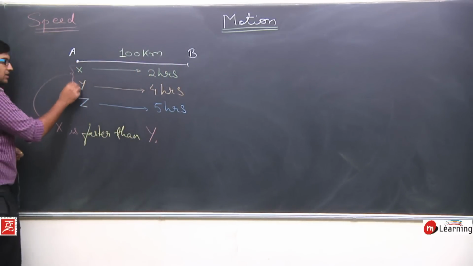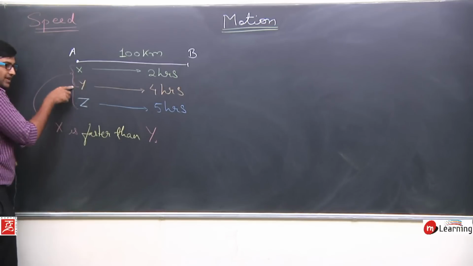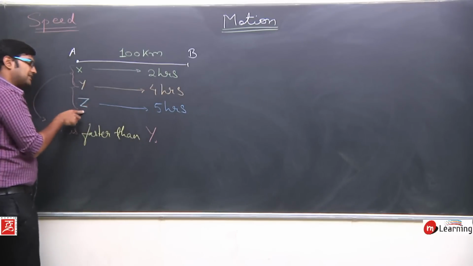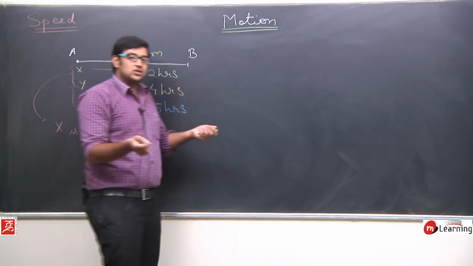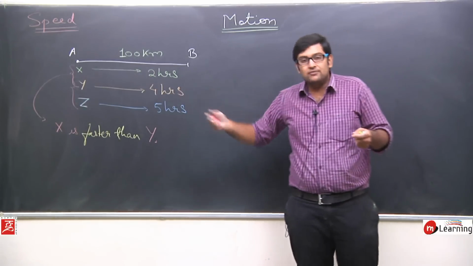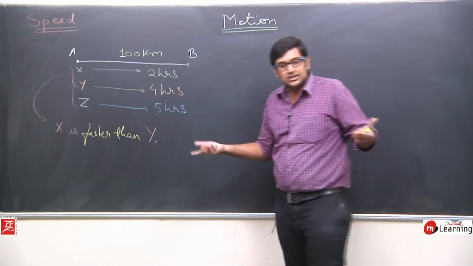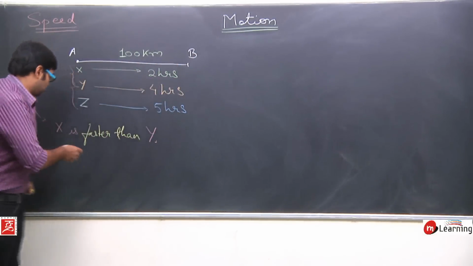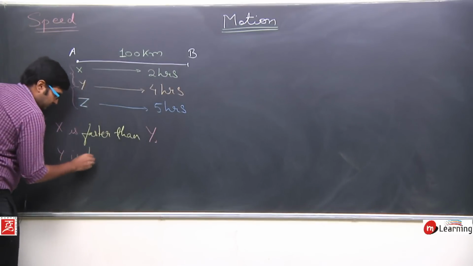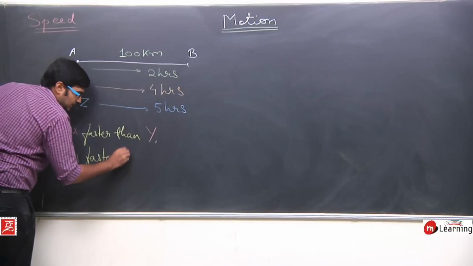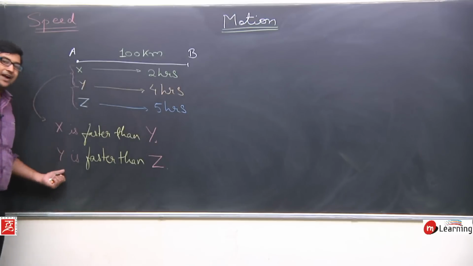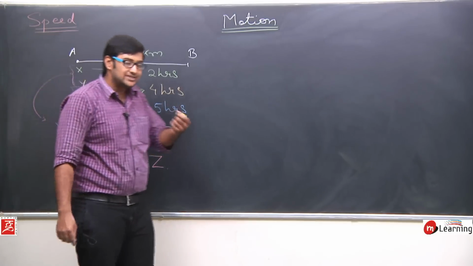Similarly, if I compare Y and Z, you can see the complete distance travelled by Y is in 4 hours and the complete distance travelled by Z is in 5 hours. So Y travelled 100 kilometers in 4 hours while Z took 5 hours to travel the same distance. So I can say that Y is faster than Z. Y travels fast compared to Z.